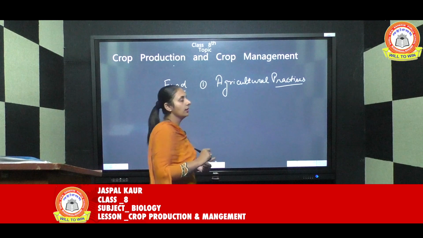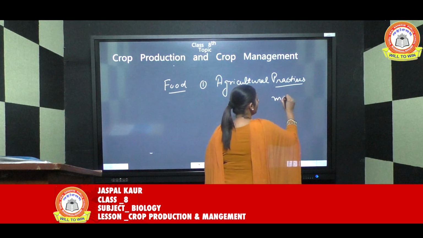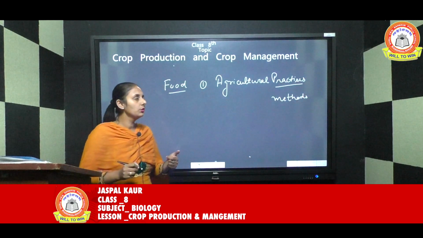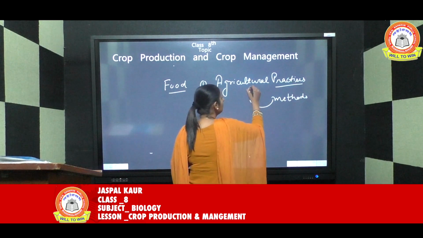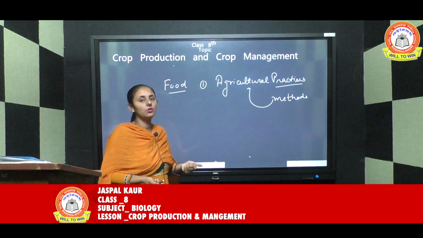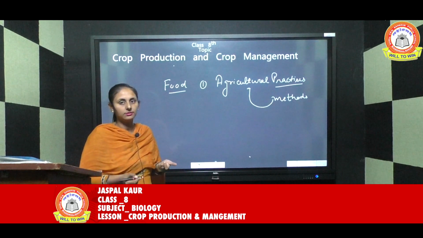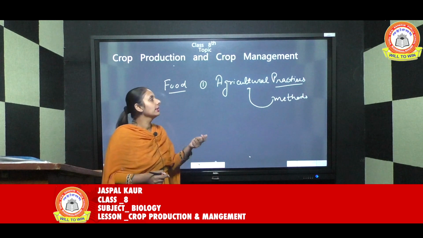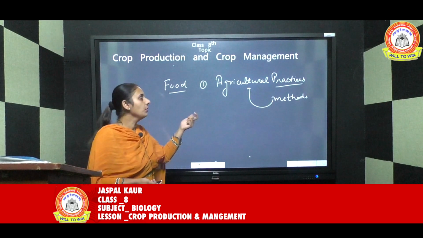Practices means methods or techniques, so I hope the term is clear now. The methods followed by farmers to do farming are called agricultural practices. It is a set of methods or techniques used by the farmers for doing the farming.